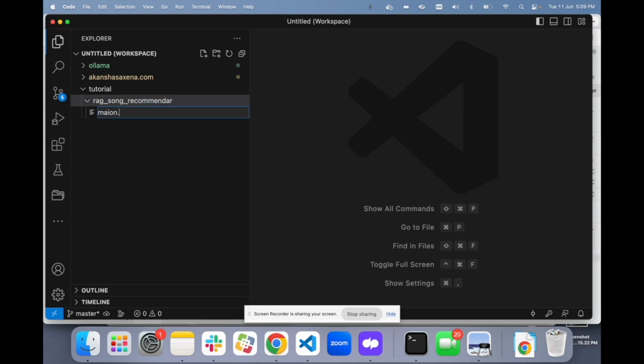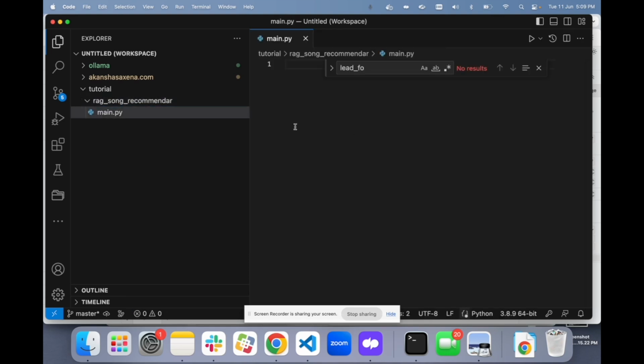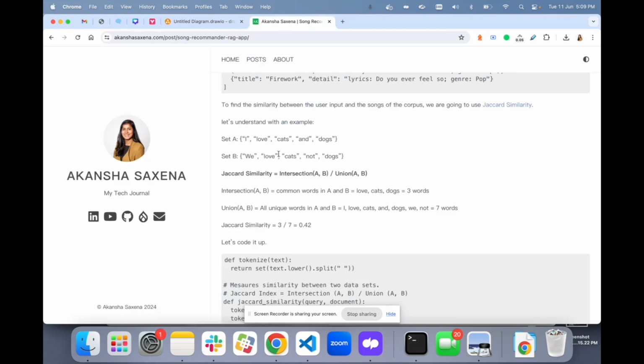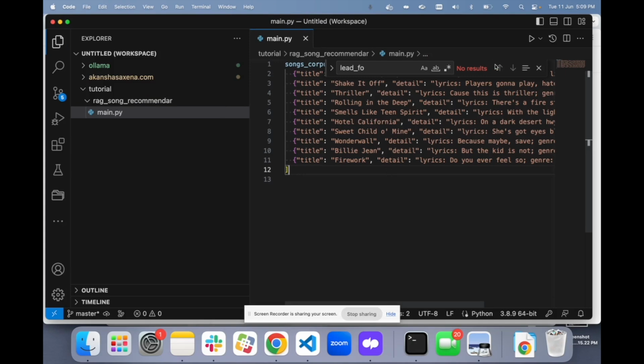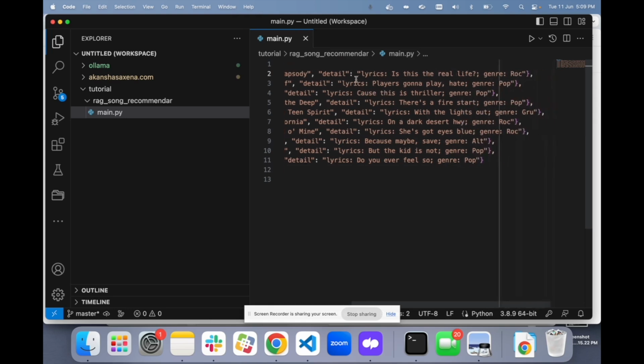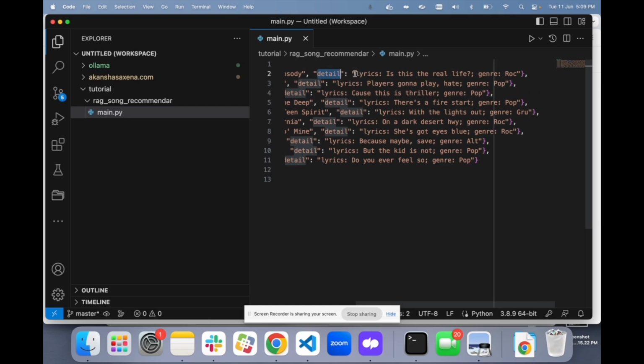In this I'm going to create a file called main.py. In this, let's build our own database. I've told you we are going to create our own database, so I'm going to copy it, and this is going to be our database. Pretty straightforward and simple and short, right? This database is going to have a list of songs, and each element will have a title of the song and detail, and the detail will include the lyrics of that song, the first few lines or first few words of the lyrics, and the genre of that song.